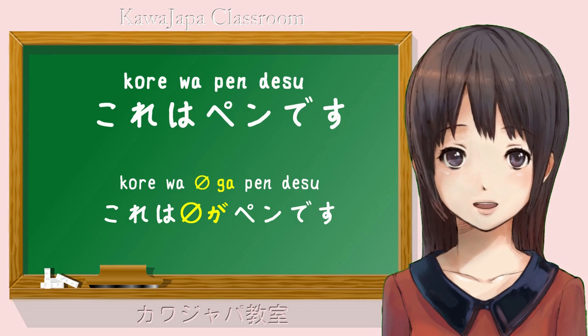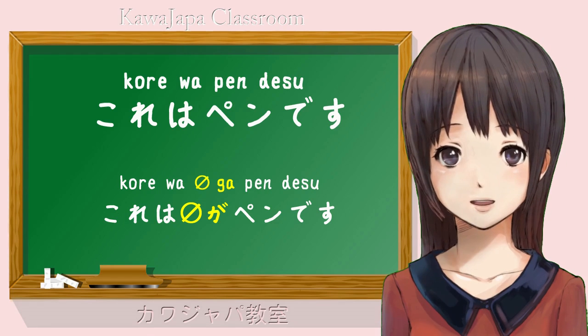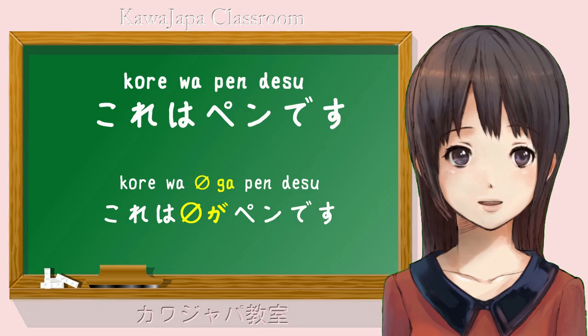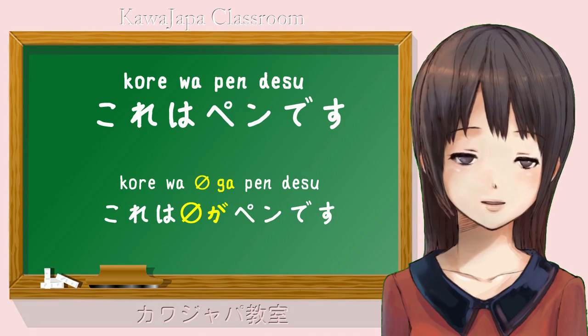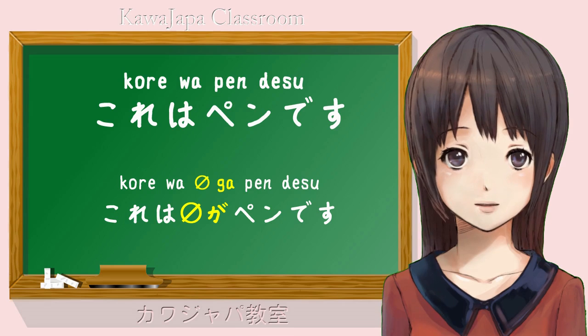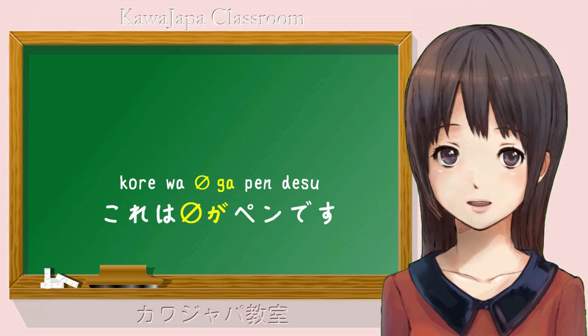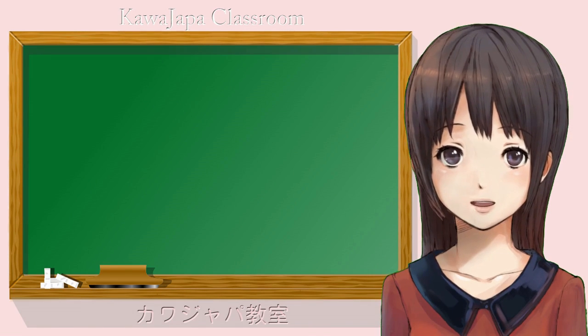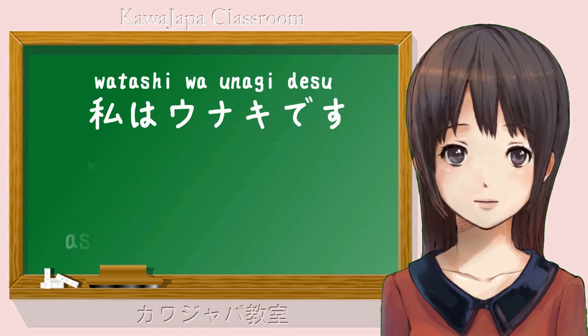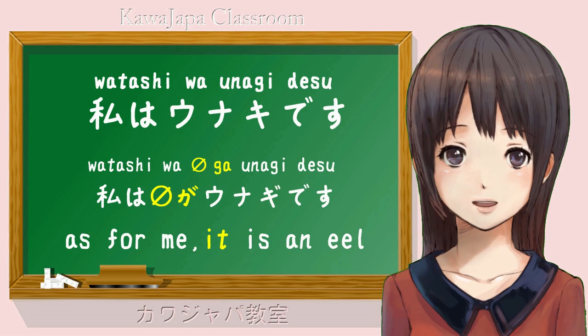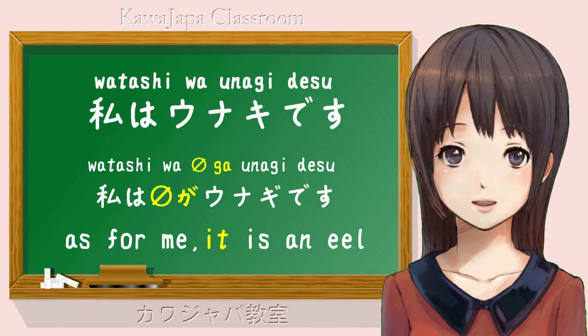The wa marked noun tells us what the ga marked grammatical subject of the sentence is going to be. But this is not always the case by any means. And a good example of that is 私はうなぎです. What that means is, as for me, it is an eel. 私は0がうなぎです. As for me, it is an eel.